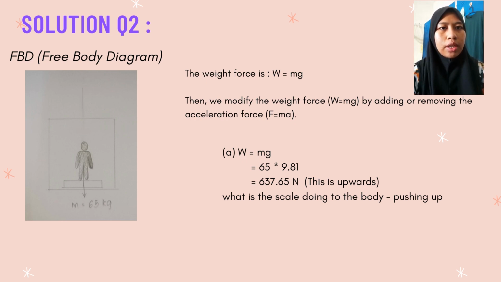What is the reading on the scale in Newton when A, the lift is stationary, B, the lift accelerates upward at 2 m/s², C, the lift is moving upward at 4.5 m/s, D, the lift decelerates to the top floor at 2 m/s², E, the lift accelerates downward at 2 m/s², F, the lift is moving downward at 4.5 m/s, G, the lift decelerates to the bottom floor at 2 m/s².